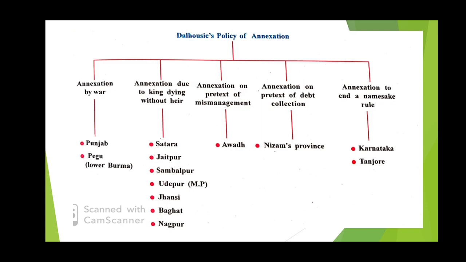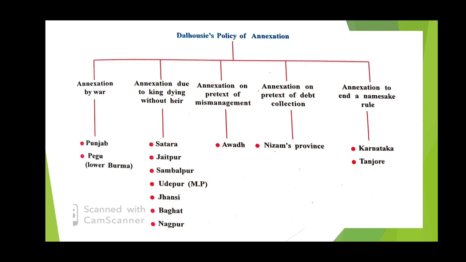Dalhousie's policy of annexation. Now, here in this table you can see how in 5 ways Dalhousie had annexed different states or places. First is annexation by war. So, by war he took over this place, that is Punjab, and Tipu, that is Lower Burma.